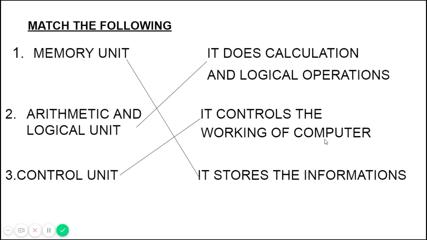It controls the working of the computer, how the computer should work. Sometimes the printer will work, sometimes the mouse will work, sometimes the monitor will work. Which part works at which time? That is handled by the control unit which is there in the CPU. So it controls the working of computer is the right option.